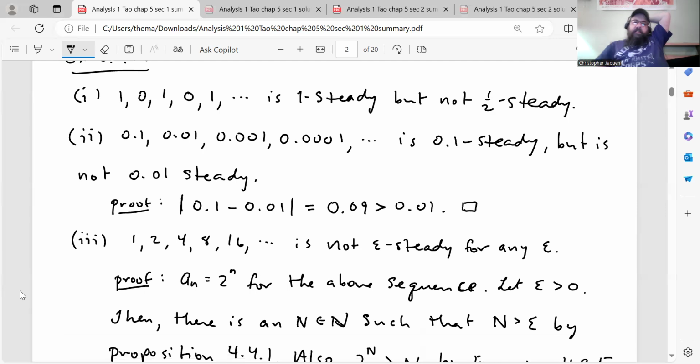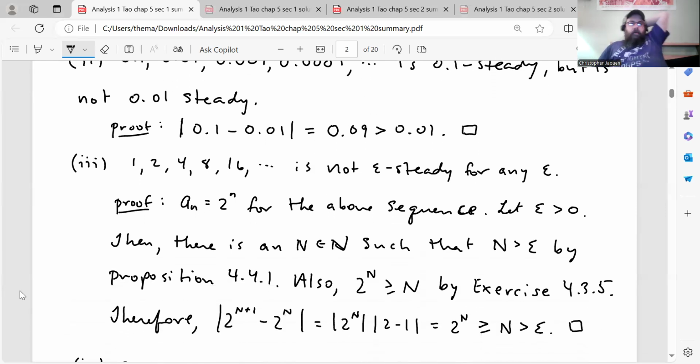However, the second sequence, 0.1, 0.01, 0.001, 0.0001, et cetera, is 0.1 steady, but it's not 0.01 steady. Then another example, part 3: 1, 2, 4, 8, 16...